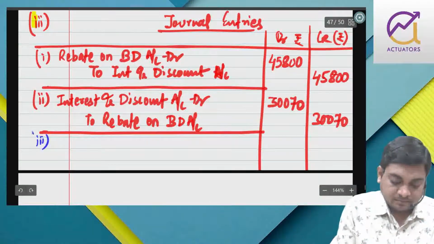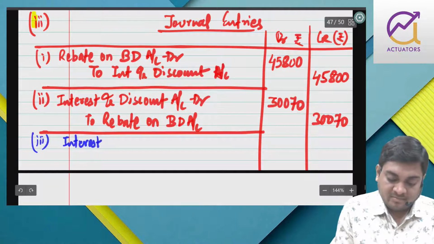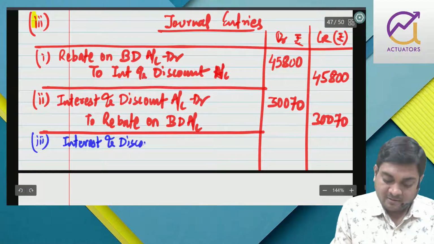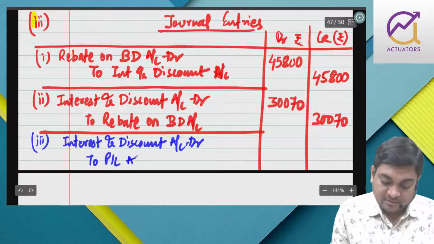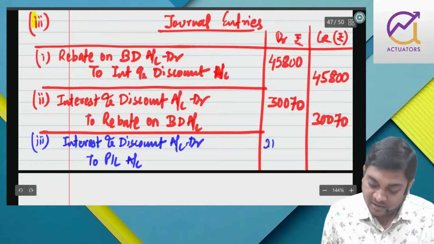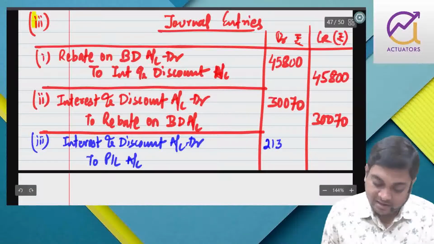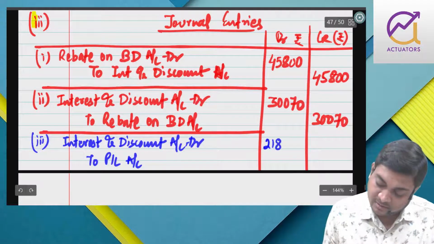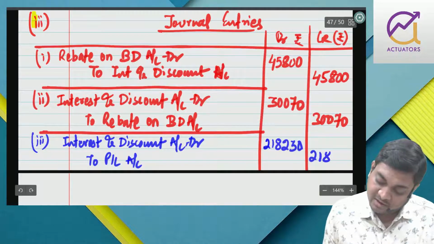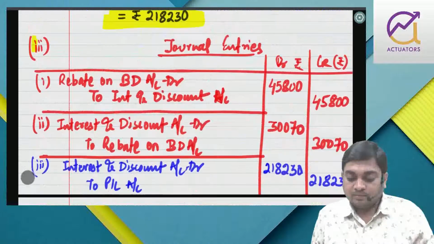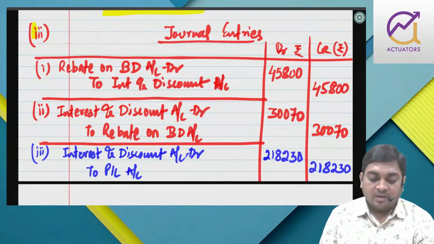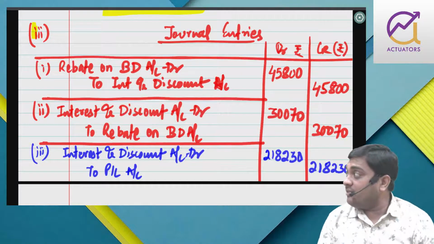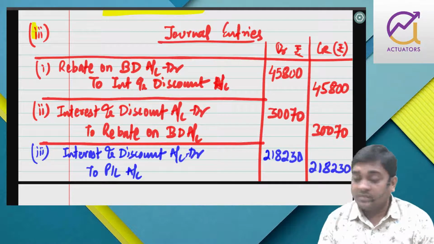Now part 3. Interest and discount account debit to PL, that is 2,18,230. Is that fine, everyone? Right?